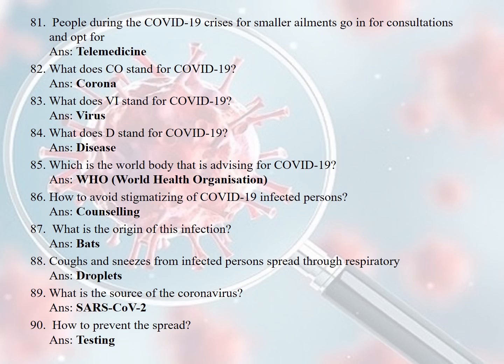What does VI stand for in COVID? That is virus. What does D stand for in COVID? That is disease. Which is the world body that is advising on COVID-19? That is WHO. How to avoid stigmatizing COVID-19 infected persons? Counseling. What is the origin of this infection? Bats. Coughs and sneezes from infected persons spread through respiratory droplets.